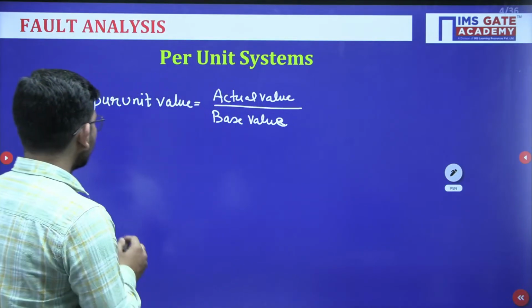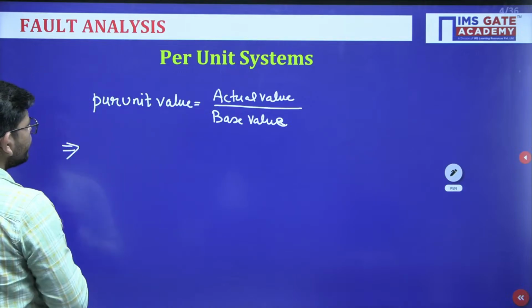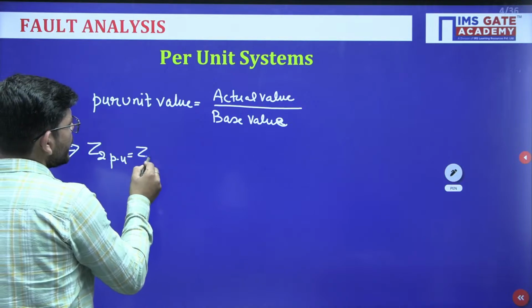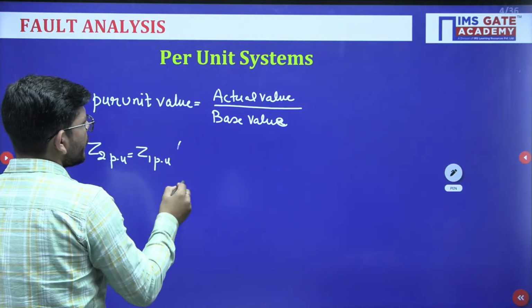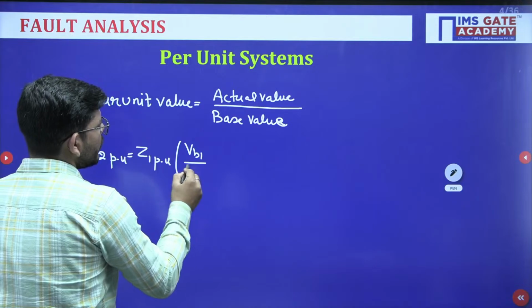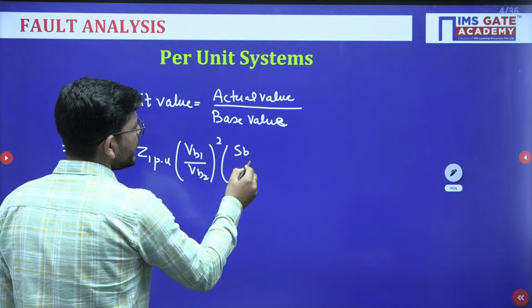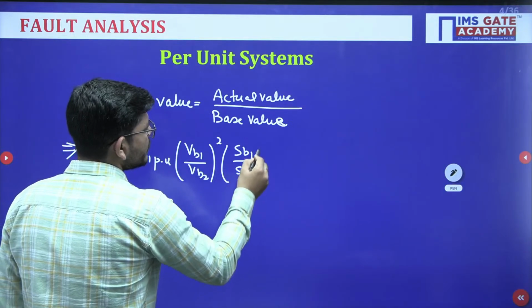Then Z2 per unit equals Z1 per unit times (V base 1 over V base 2) squared times (S base 2 over S base 1).